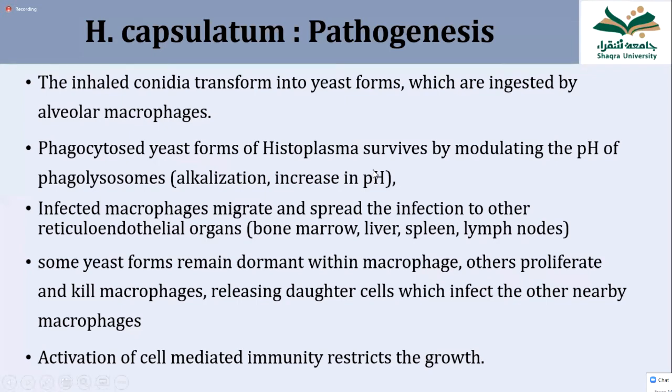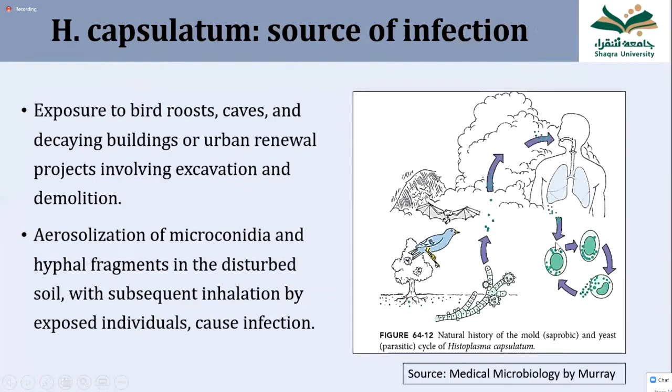Once inside the macrophage, it multiplies in large numbers. It kills the macrophage, and the yeast cells of Histoplasma come out and infect other macrophages. So it affects a large number of macrophages inside the lung. Those macrophages travel out of the lung, go to the lymph nodes, and travel all over the body, and they spread the infection all over the body. So how is the infection spread inside the body? It is taken away with the